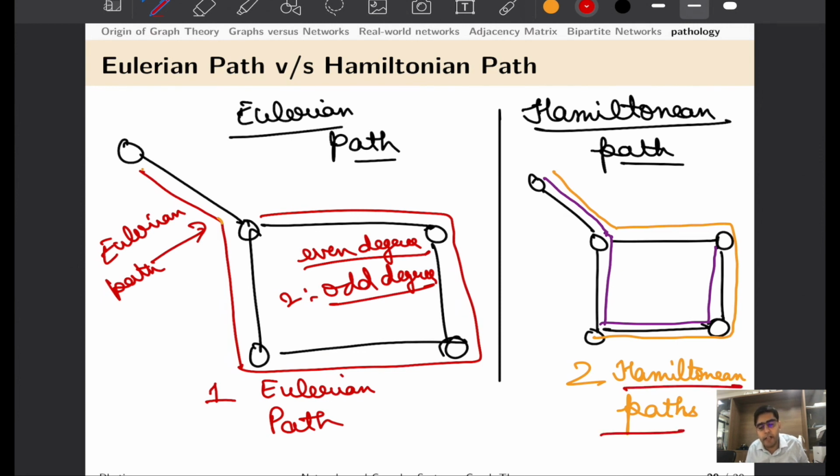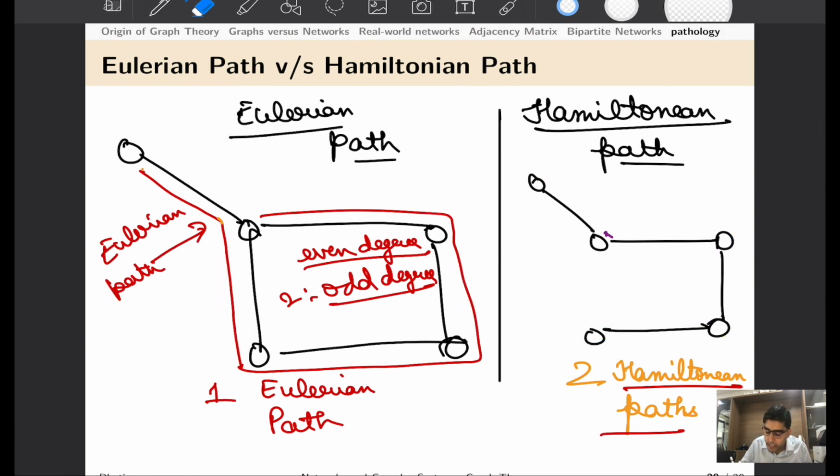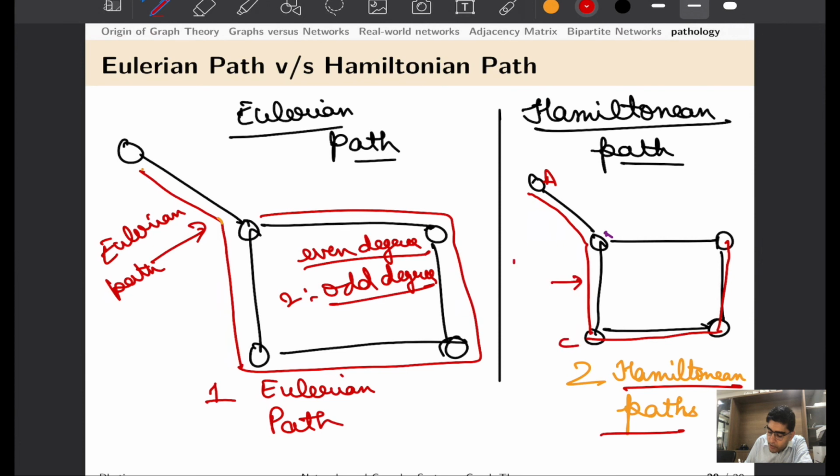Along the lines of the Eulerian path, we also define something called a Hamiltonian path. In a Hamiltonian path, we cross each node exactly once. So let us consider this network, again the same network, and we are supposed to find the Hamiltonian path in this network. So what we can do is start from this node, go to this node, from here to here, here to here, but we would not come back because we have already crossed this particular node while going from A to C. So we say that this is one Hamiltonian path.